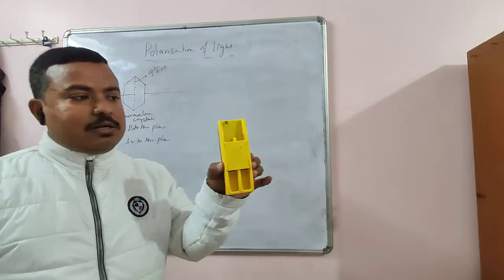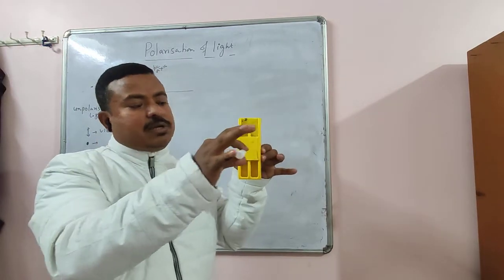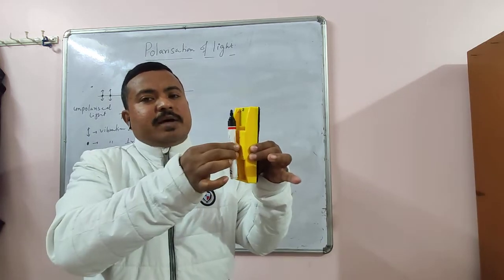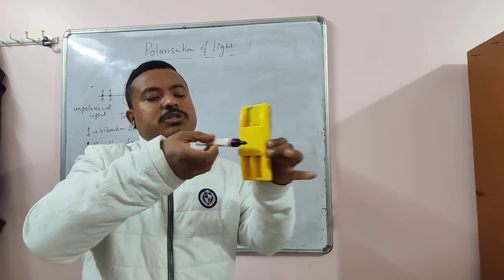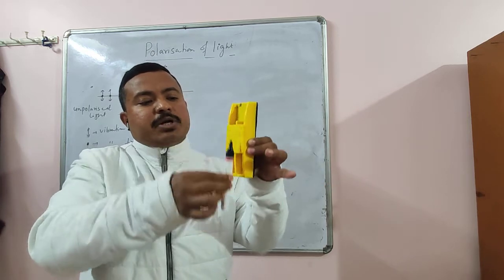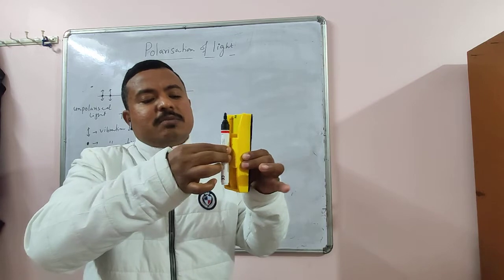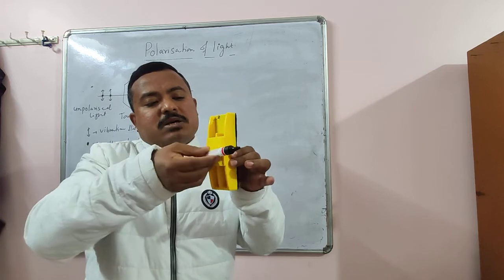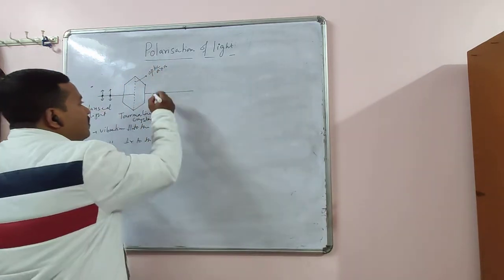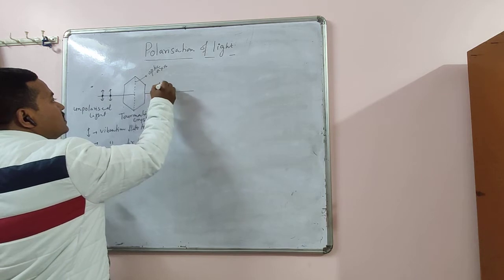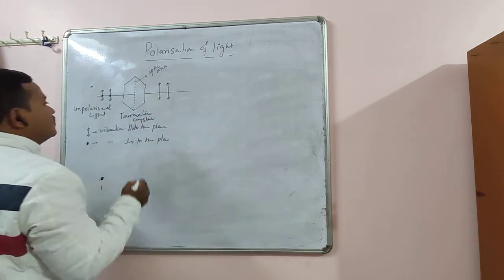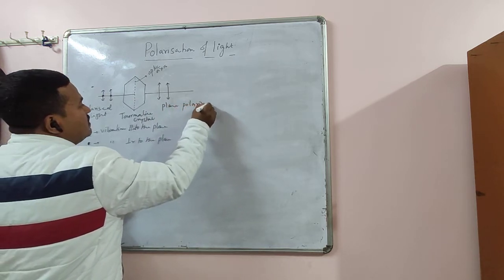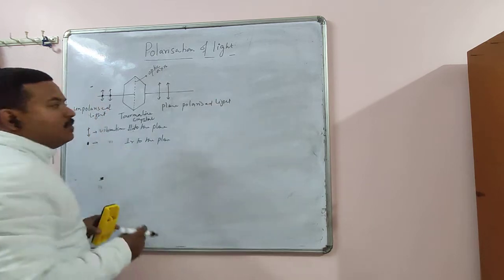Now this is the light traveling along these directions. So there will be two vibrations. One vibration like this way, which is parallel to the plane of the axis, and another vibration like this way, which is perpendicular to the plane of the axis. Now the vibration which is parallel to the plane of the axis can easily pass because it is parallel to the plane. But the vibrations which are normal to the plane of the axis will be blocked. So ultimately, here you will get only those vibrations which are parallel to the axis. So this is called plane polarized light, because it has only one vibration.